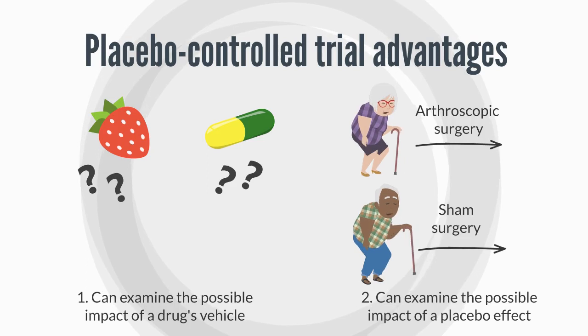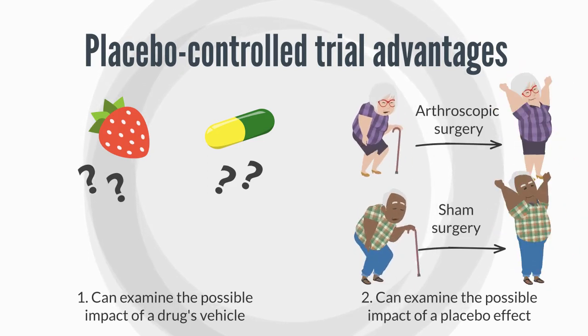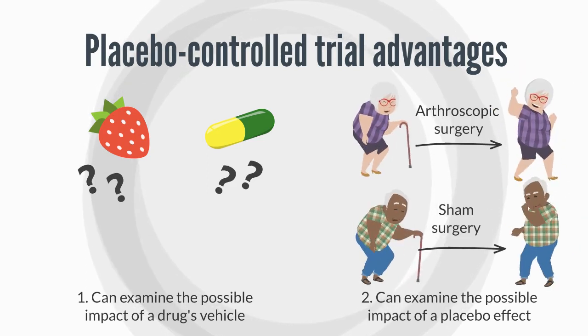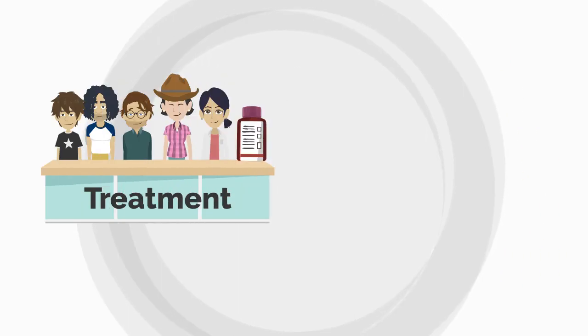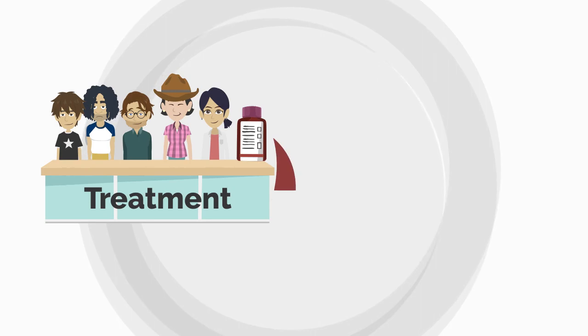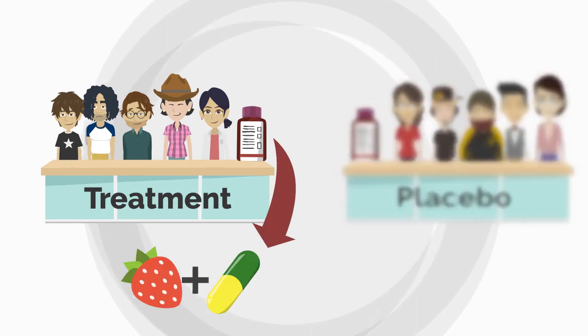These studies found that the subjects who received the sham surgery showed as much improvement in symptoms as those that underwent an actual arthroscopy.